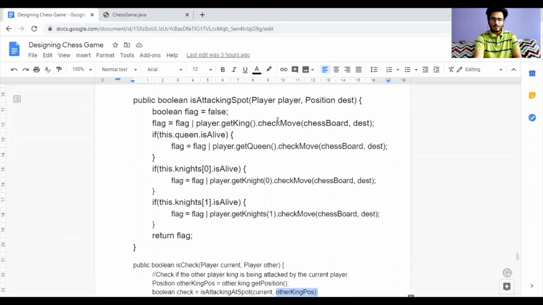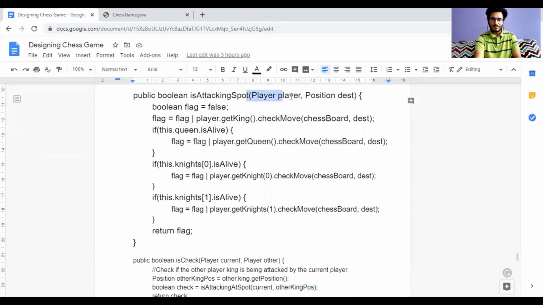So in this function what we have done is that we have taken a player and a position of the chessboard and we are checking if this player can attack at this position using any of its pieces. So first we check if the player's king can attack at that position using the checkMove function of the piece abstract class which we talked about earlier.